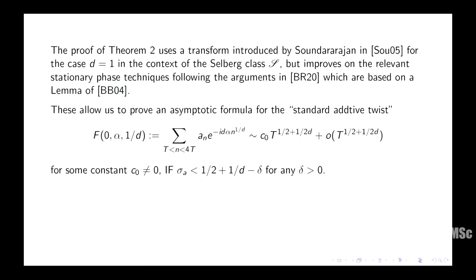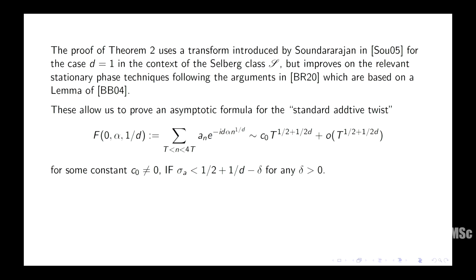So you take this particular series, you sum it between T and 4T, and you end up getting an asymptotic T to the half plus 1 over 2d, plus an error term which is smaller. That error term is smaller only if I assume that sigma A satisfies this property, that is, that sigma A in fact violates the result that I want.